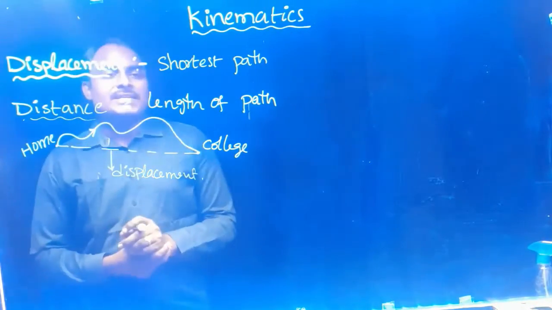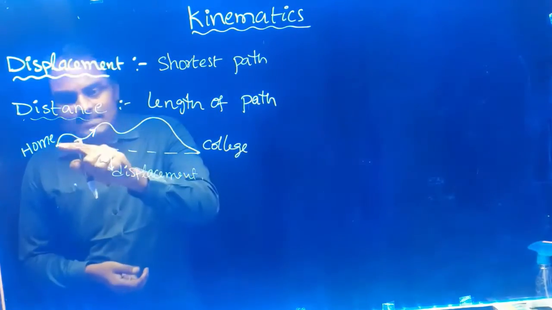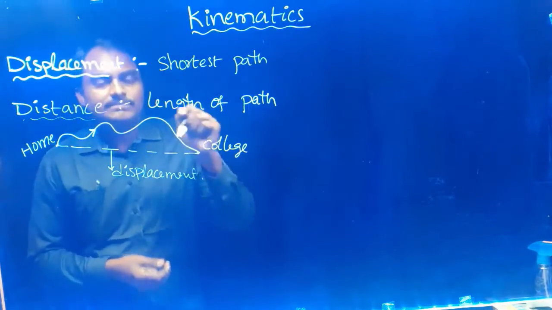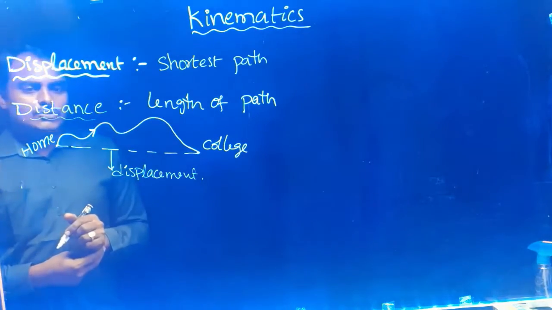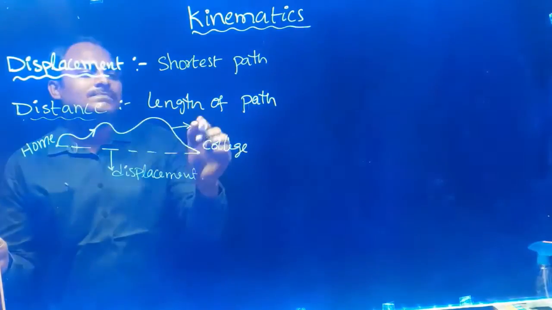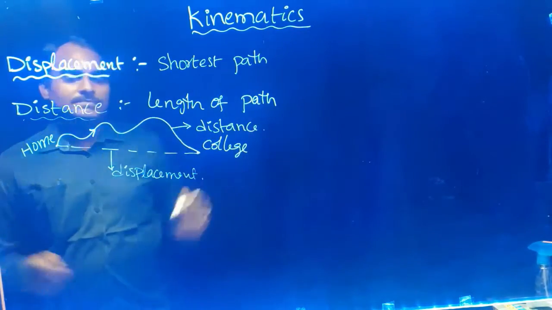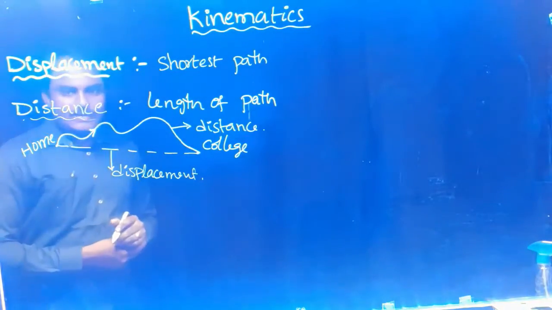But distance is the length of actual path. This is the actual path we are following, so the length of this path is the distance. Right?